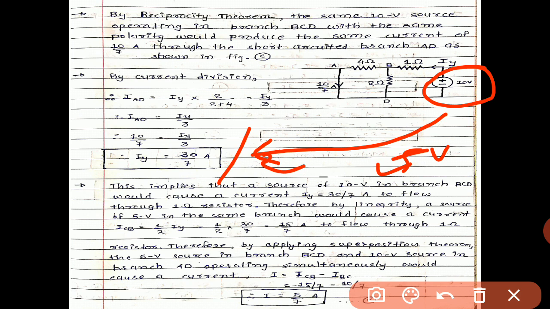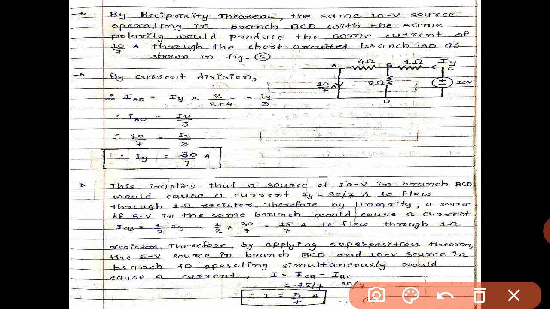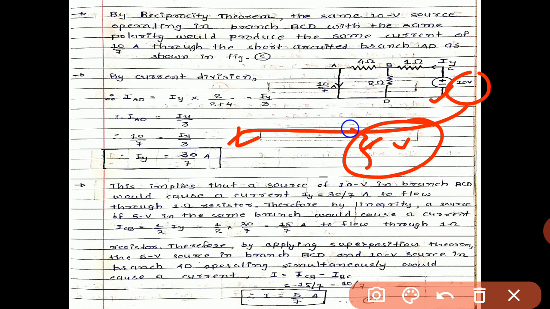So that statement written over here: therefore by linearity a source of 5 volt in the same branch would cause a current ICB equals 1 half IY. So 1 half multiplied by 30 divided by 7 gives 15 divided by 7 ampere to flow through the 1 ohm resistor. So in our main figure there are two sources, 10 volt and 5 volt. For the 10 volt contribution we achieve 30 by 7. For the 5 volt we can directly write that half of the 10 volt contribution will be achieved.